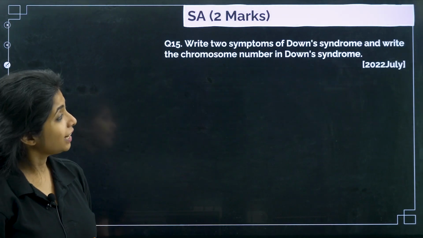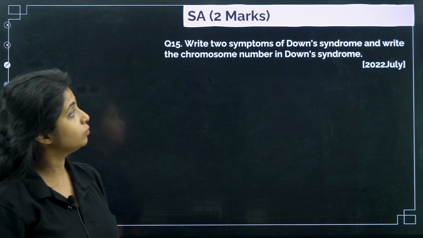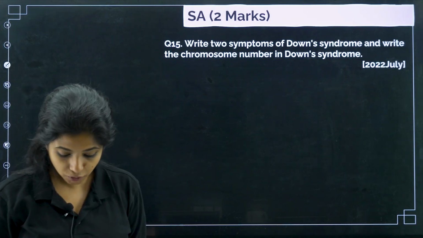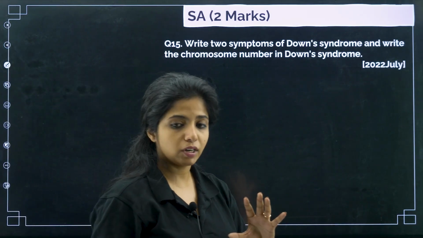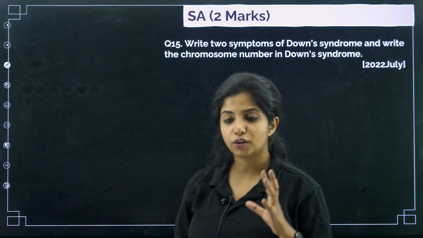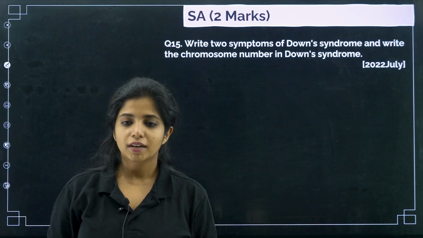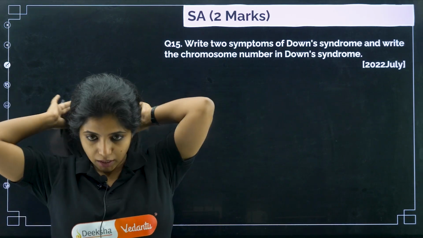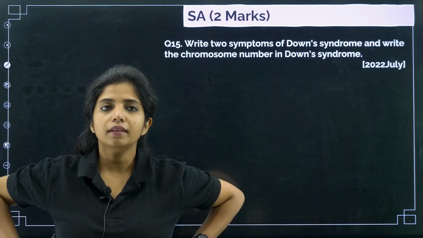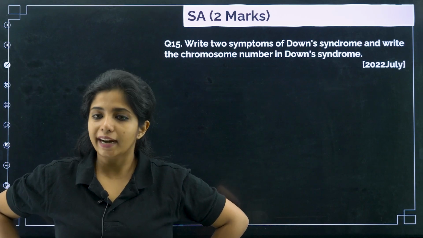Next question. Write 2 symptoms of Down syndrome and write the chromosome number in Down syndrome. What do you mean by Down syndrome? This is a very important question, children. All the chromosomal diseases that I taught you right now, it's very much important. Klinefelter's, Turner's. Now Down syndrome. So Down syndrome has nothing to do with the sex chromosome. Okay? It is autosomal trisomy.